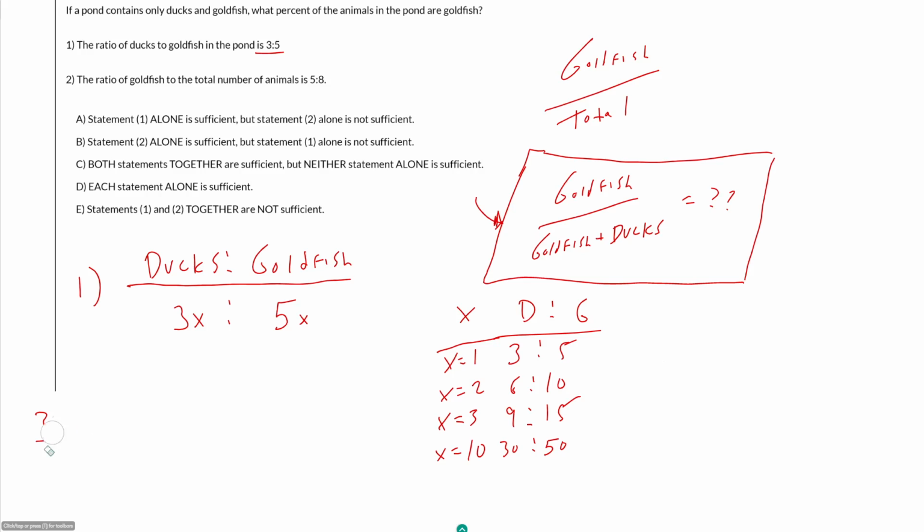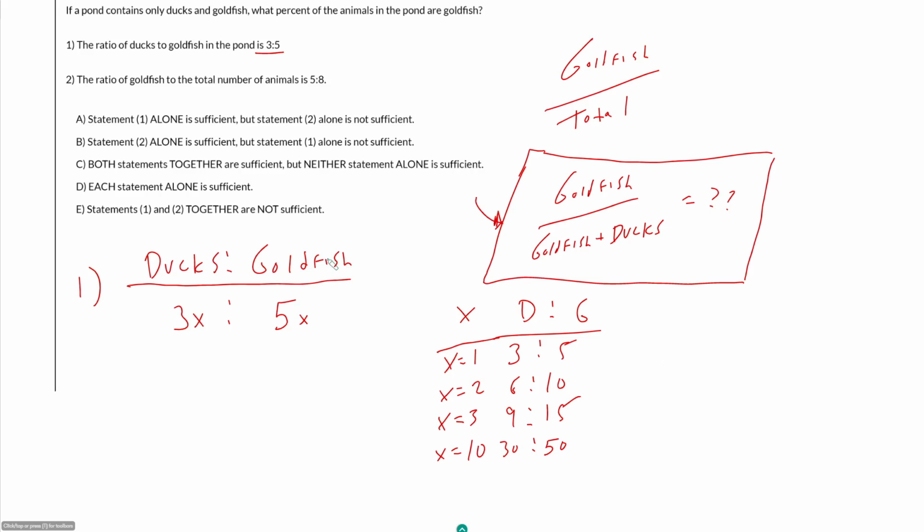But what I can do by writing it like this, now I can say, if they say I add 2 ducks, well, I can say, okay, I had 3x before, now I have 3x plus 2 ducks. And remember, it's still possible that you actually do have 3 ducks, because x could be equal to 1. But here, it is not necessarily true. And so I'm taking that into account.